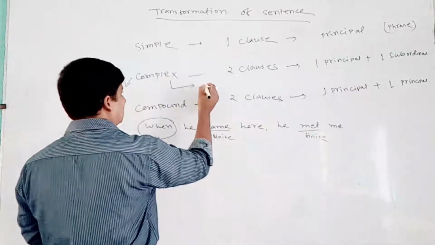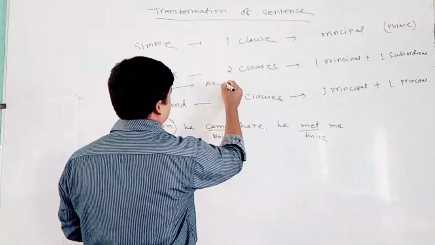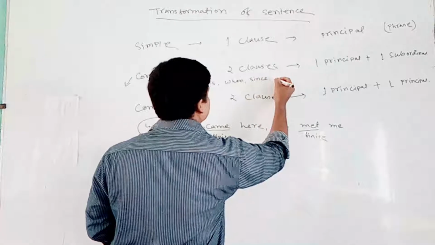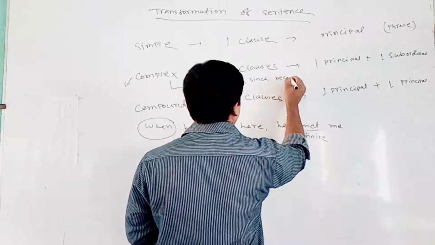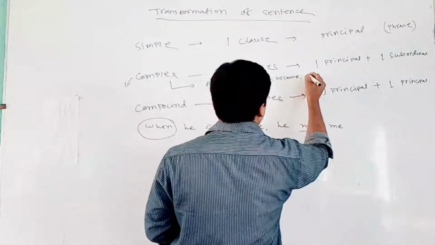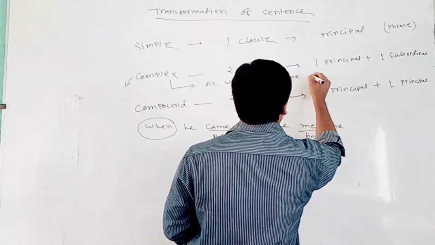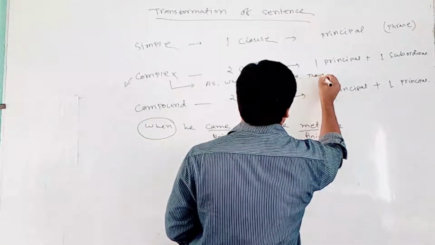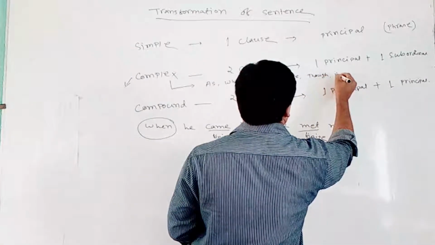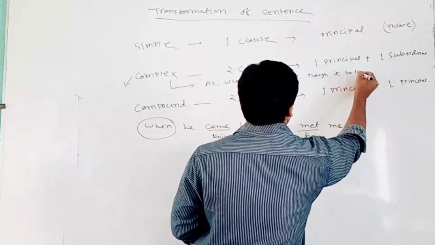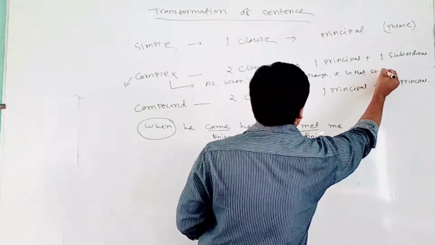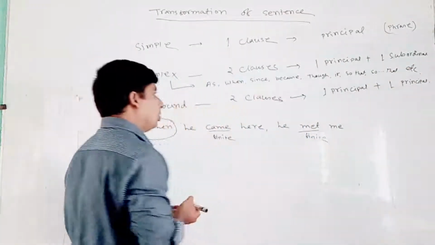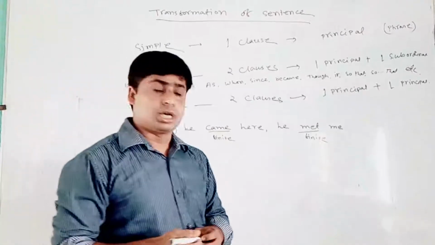So you know earlier, I said as, for example, when, since, because, though, if, so that, etc. We call it subordinate conjunction.